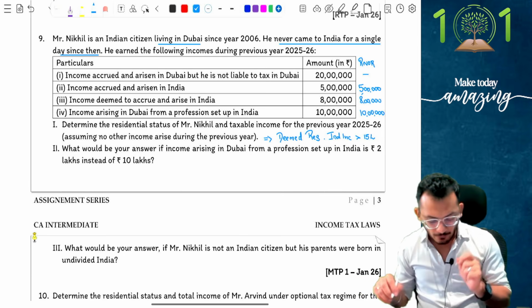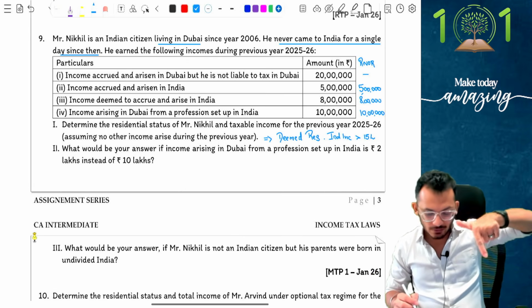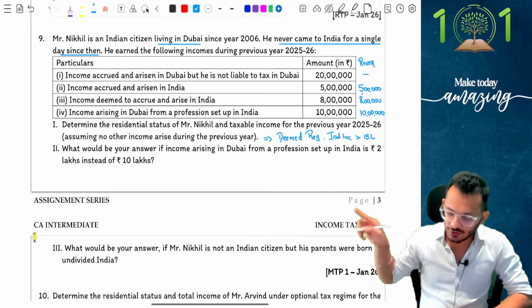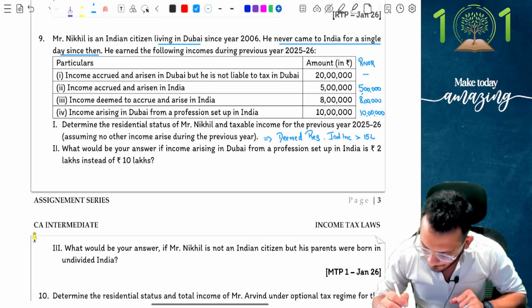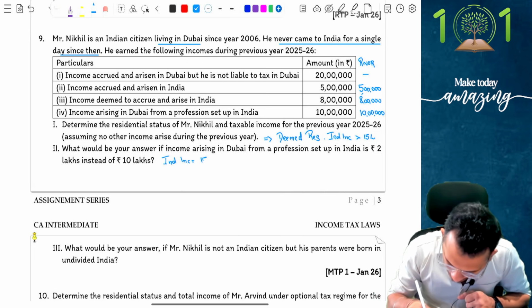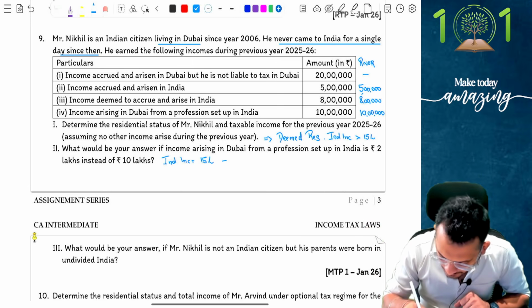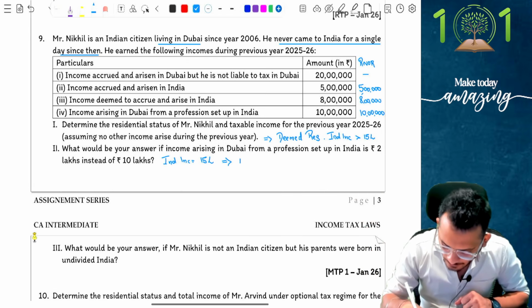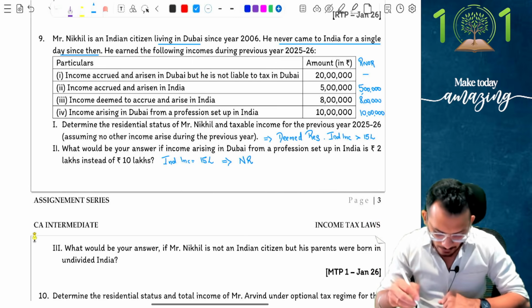Correct. Second, what would be your answer if income arising in Dubai from a profession set up in India was 2 lakhs instead of 10 lakhs? People, if it was 2 lakhs, then 8 plus 5, 13 plus 2 will become 15, which means Indian income is equal to 15 lakhs, and I don't need that. I need Indian income to exceed 15 lakhs. Because Indian income is not exceeding 15 lakhs, the person will become a non-resident.